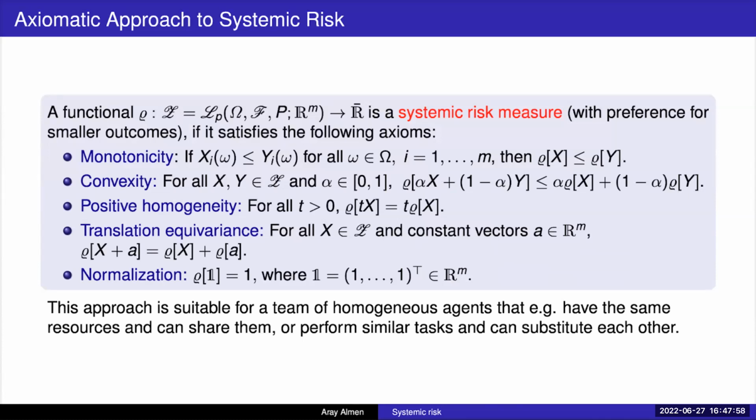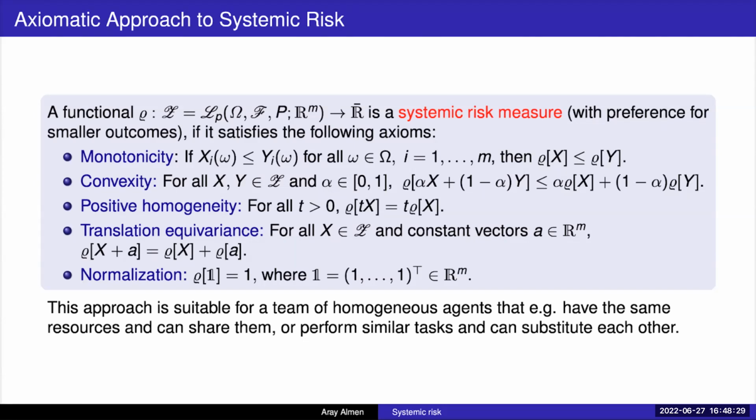So based on the idea of coherent measures of risk, we also propose to use an axiomatic approach to systemic risk. So we define a functional rho now that maps from the space of random vectors. You can think of random vectors as representing the random cost, where each component corresponds to each agent. So we have this random vector, which consists of the cost of each agent, and we want to measure the risk of this random vector.